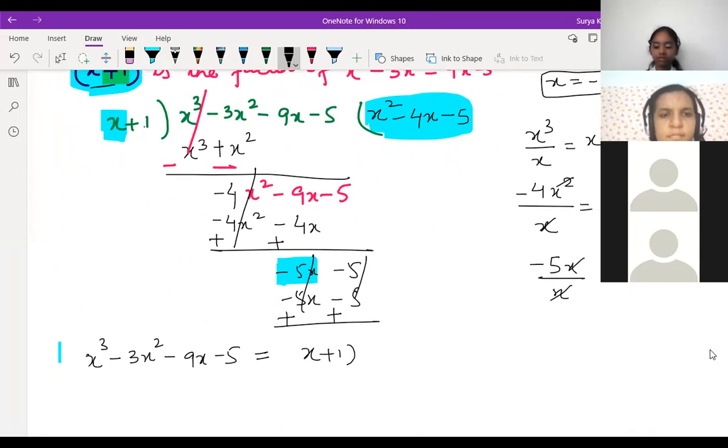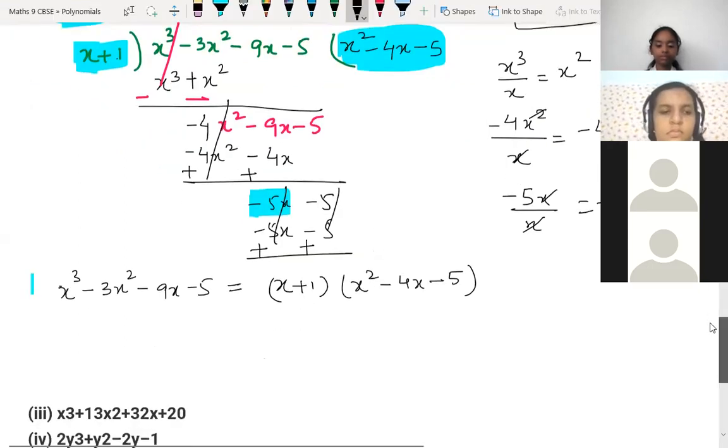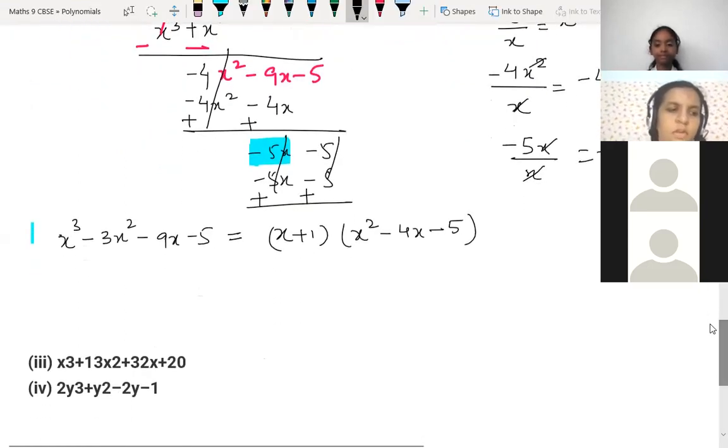X plus 1, the factor we got before, and then we got x square minus 4x minus 5. Is it clear, children, or not? If you multiply this, you will get the same answer, correct?